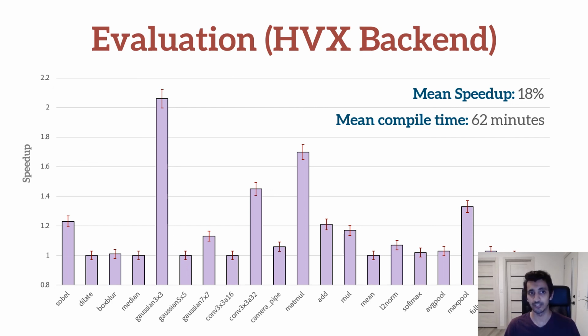Upon further investigation, we realized that this was not due to worse instruction selection, but rather because Halide's instruction selector has the ability to alter scheduling decisions, like the intermediate layout in which the data is stored. This is done to enable better instruction selection. This sort of optimization is currently outside the scope of RAKE. Overall, the mean speedup observed was 18% across all benchmarks, and the mean compile time was 62 minutes per benchmark.